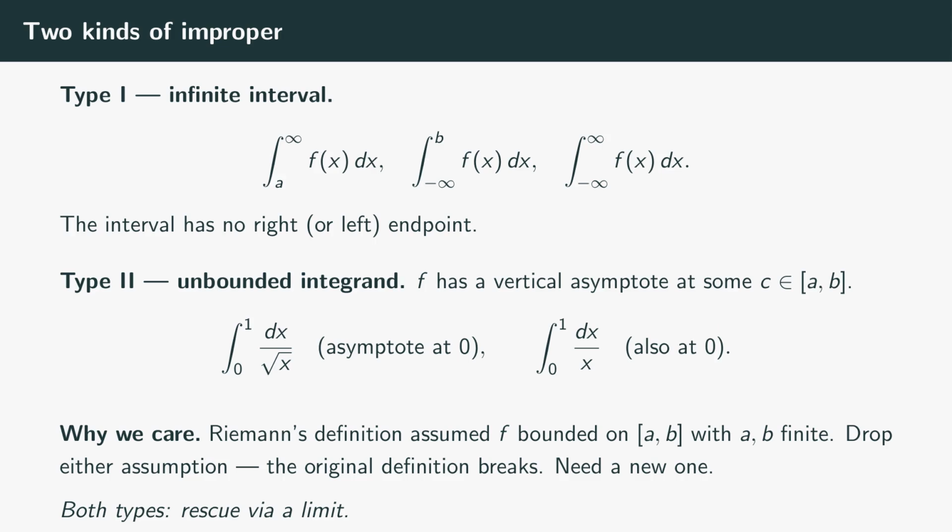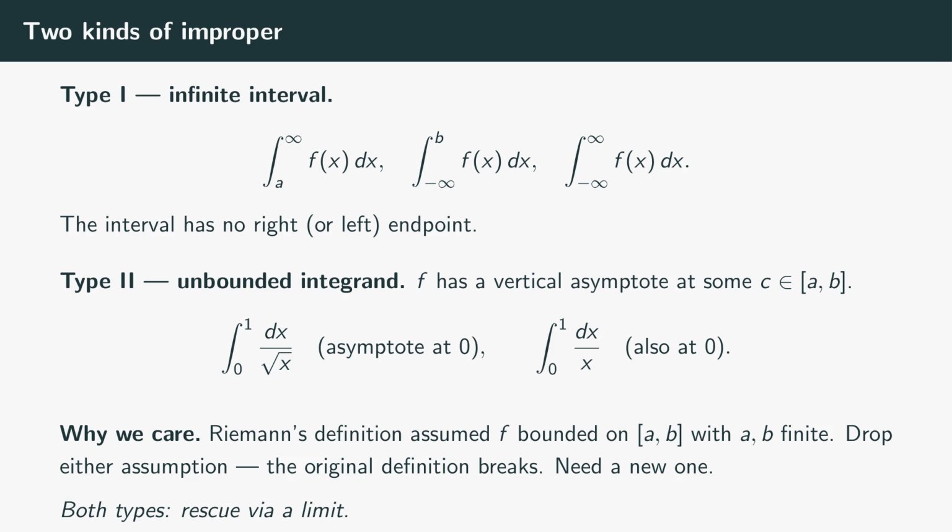There are exactly 2 ways an integral can be improper. Type 1 is the infinite interval case. You write something like the integral from a to infinity of f of x dx, integrating from a finite left endpoint all the way out to infinity, or the integral from negative infinity to b of f, from minus infinity up to a finite endpoint. Or both at once, the integral from negative infinity to infinity of f. The interval is not a bounded closed interval like Riemann's definition assumed.